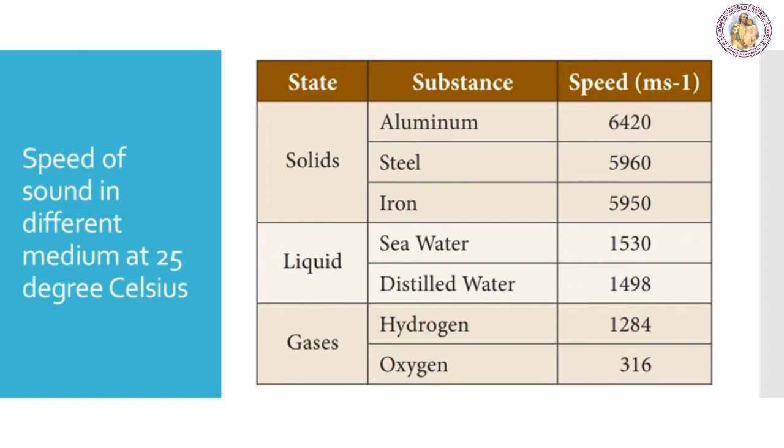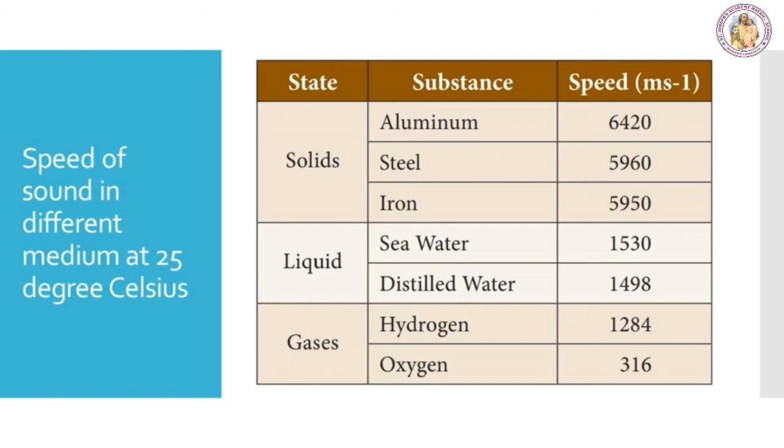Let's see the speed of sound in different medium at 25 degrees Celsius. First, we are going to see the substances which are in solid state. First one, aluminium. The speed of sound in aluminium is 6420. Then in steel, it is 5960. Then in iron, it is 5950.